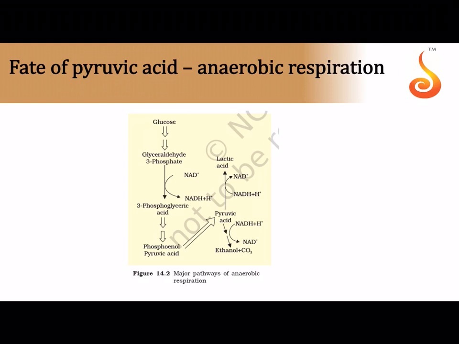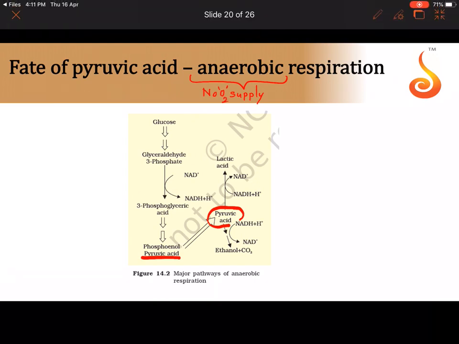What happens to pyruvic acid? The pyruvic acid has different fates. For example, if it is anaerobic, then anaerobic means when there is no oxygen supply. In case of, say, yeast, primitive eukaryotes like yeast, or bacteria, or even some of our own cells like muscle cells, we exhibit a process which is referred to as fermentation.